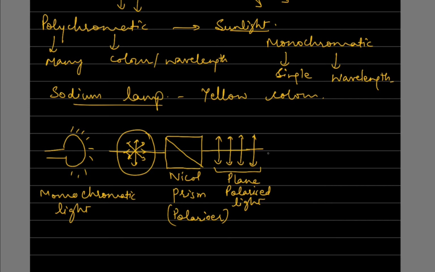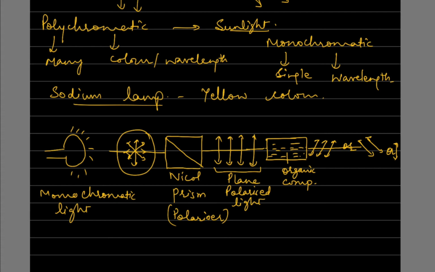Now when this plane polarized light is passed through an organic compound, here we have a tube containing the organic compound, it may be rotated towards right, like this, or it may be rotated towards left, like this, or it may remain as it is without any change.